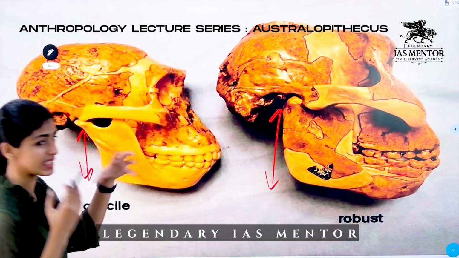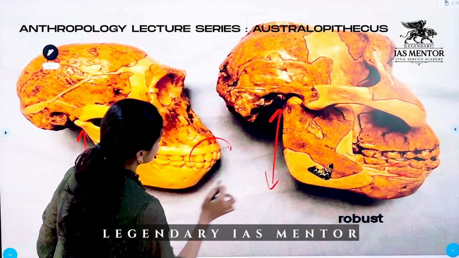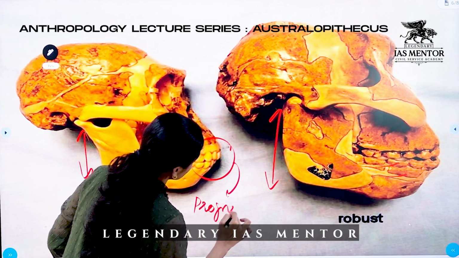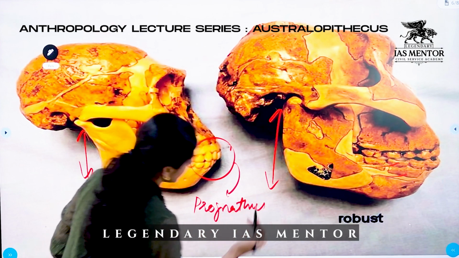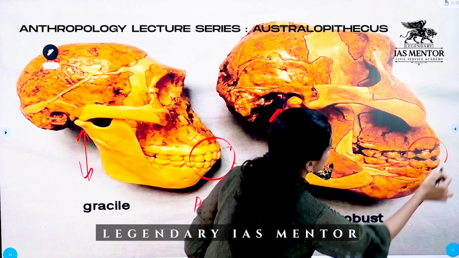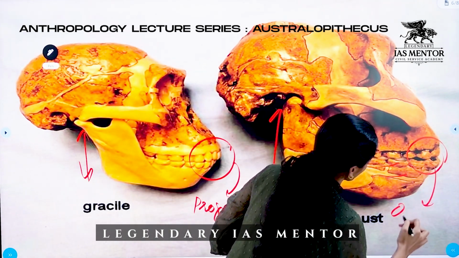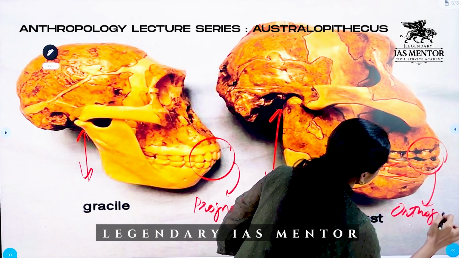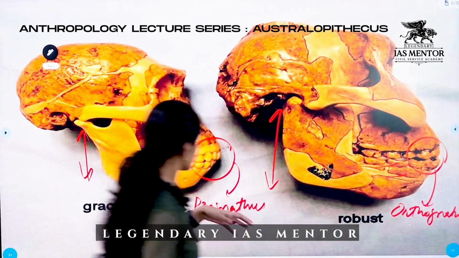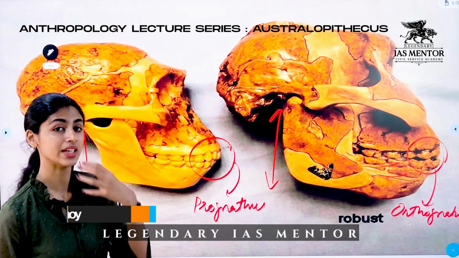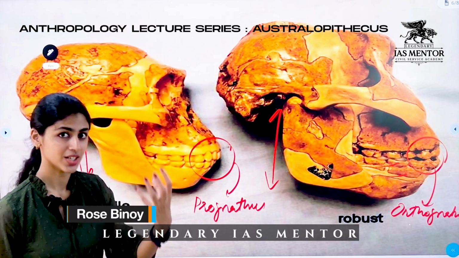Now, coming to the teeth features, here we can see a slight projection. This is called prognathous nature of dentition. And here the projection is not that visible, not that prominent. This is called orthognathous. This prognathous is because the canine and the incisor part are larger than the molars.